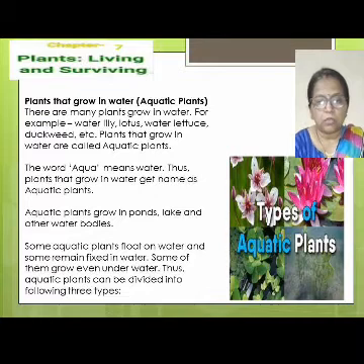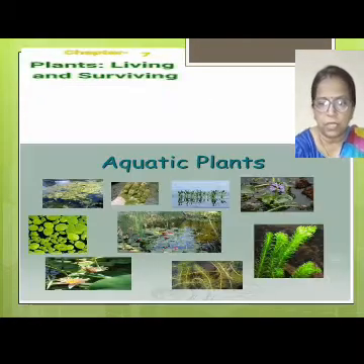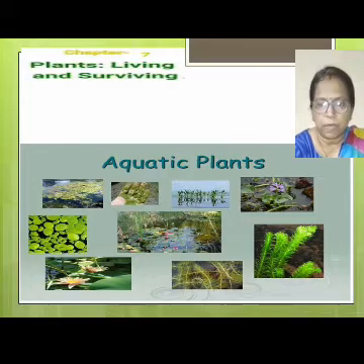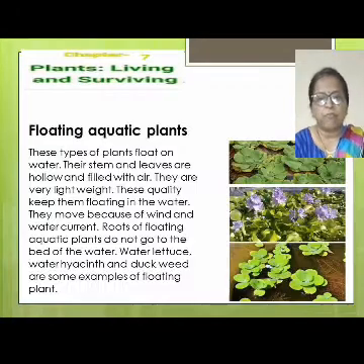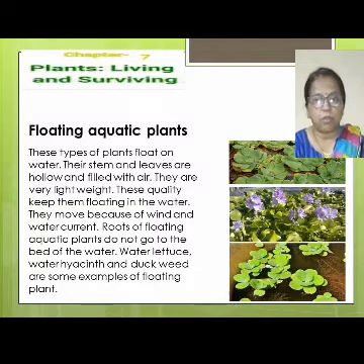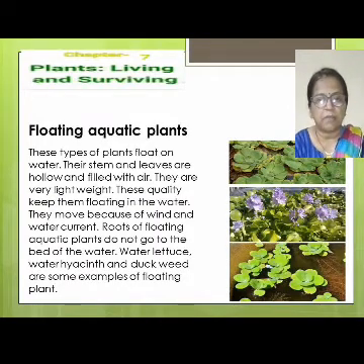There are different types of plants that grow in water, like underwater plants, fixed plants and floating plants. We are learning all these types of plants. Now floating plants. What are floating plants? Plants that float on water. Their stem and leaves are hollow and filled with air.